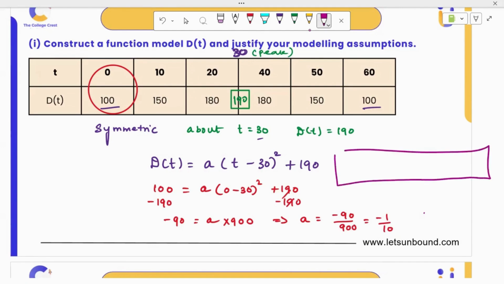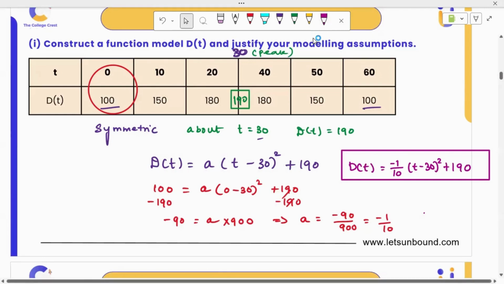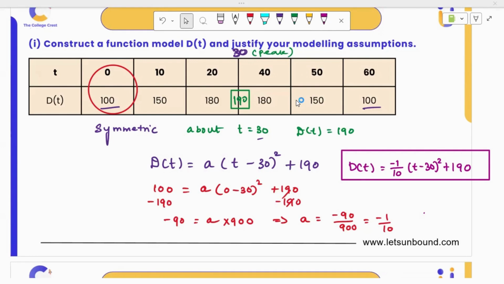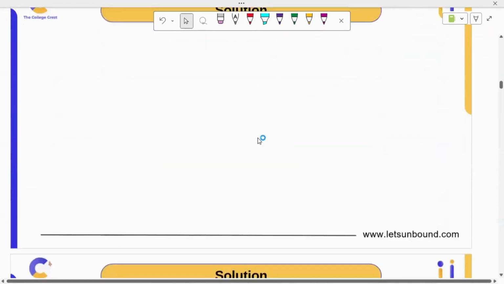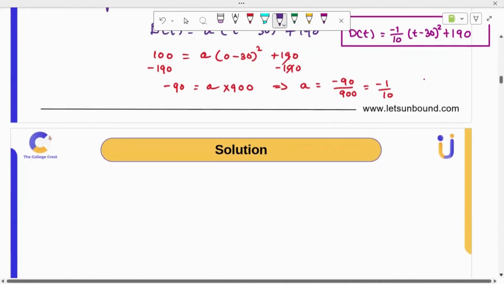So the complete model is d of t equals negative 1 over 10 times (t minus 30) the whole square plus 190. So this is the model. Now on the next page, let's do the modeling assumptions. So what makes you think it will be a quadratic model? The symmetrical nature, right? So we can say that first.